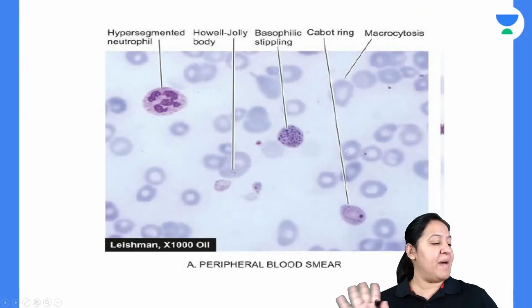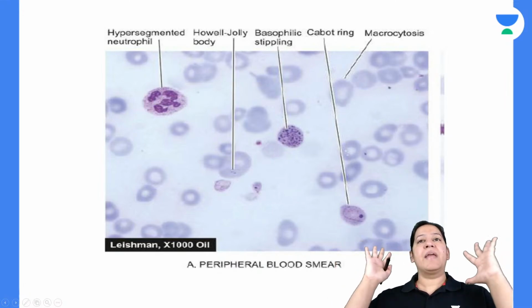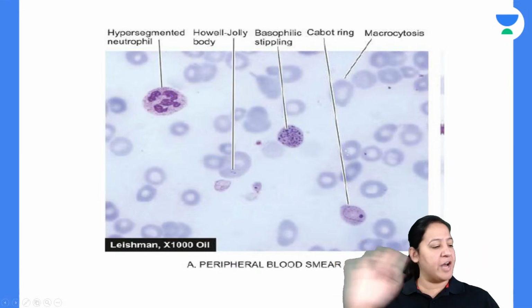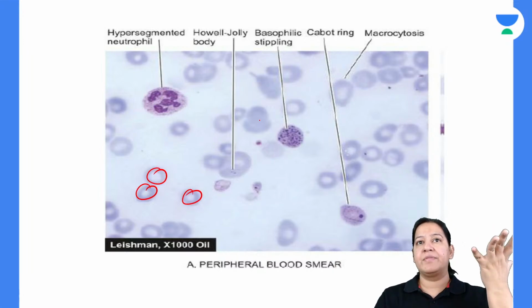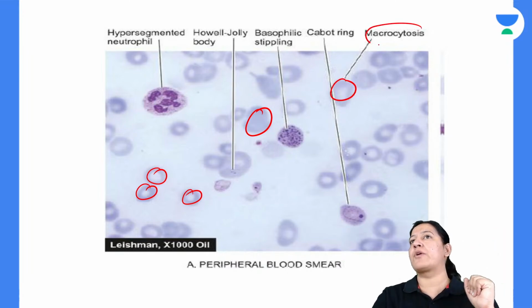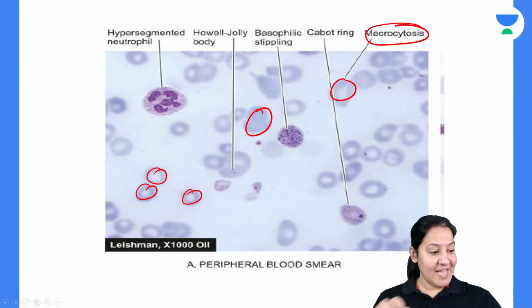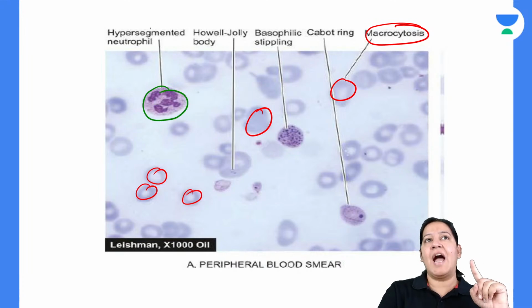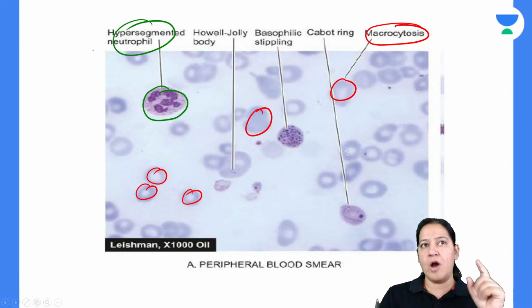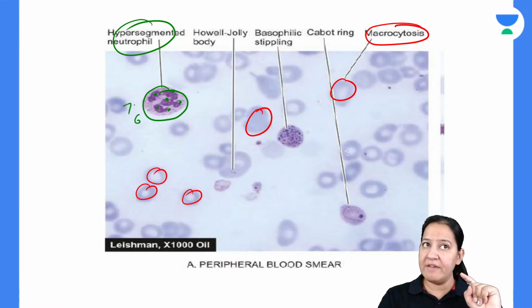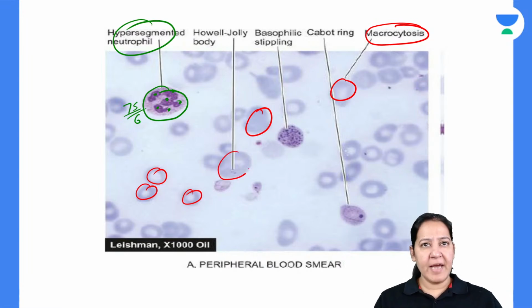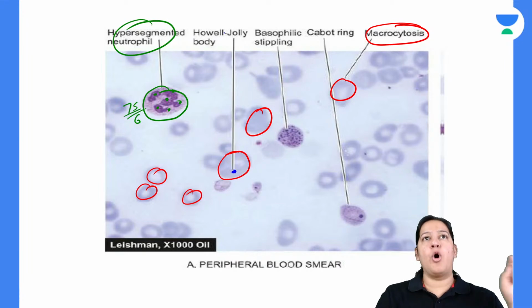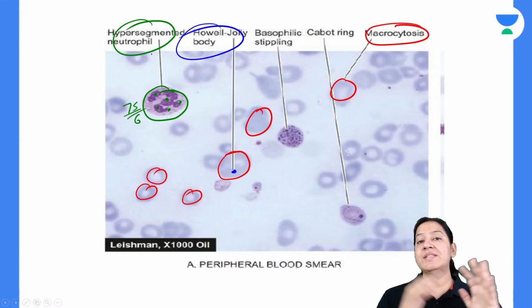So in this peripheral smear, now the final summary. In megaloblastic anemia, first let's talk about RBC. See all these RBCs. They are bigger in size, so these are macrocytes. Number one. Number two, see this neutrophil. It is a hypersegmented neutrophil. Count the lobes: 1, 2, 3, 4, 5, 6. I'm seeing 6 lobes. More than 5 lobes is hypersegmented. Number three, can you see this RBC? Inside this RBC, can you appreciate this dot? It is a Howell-Jolly body, the nuclear remnant.